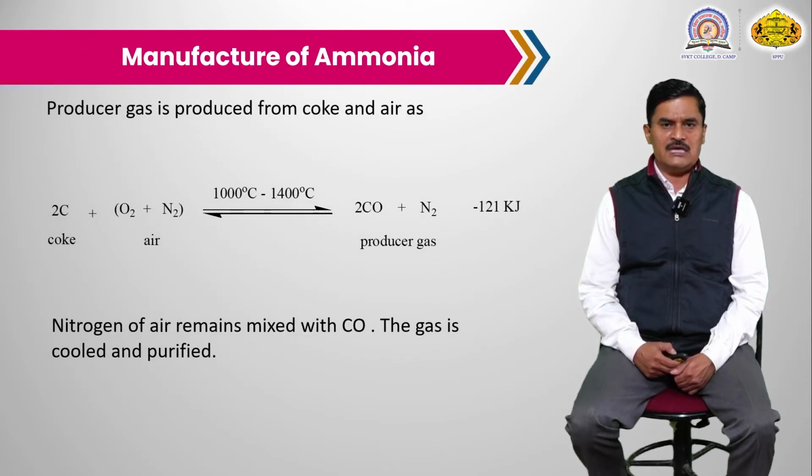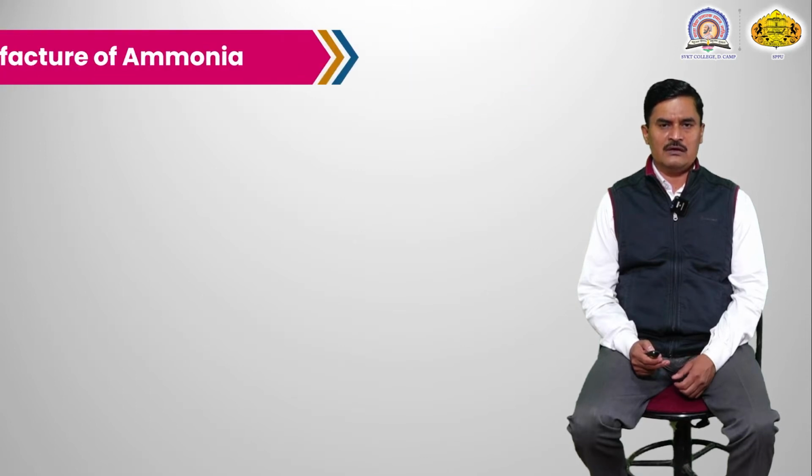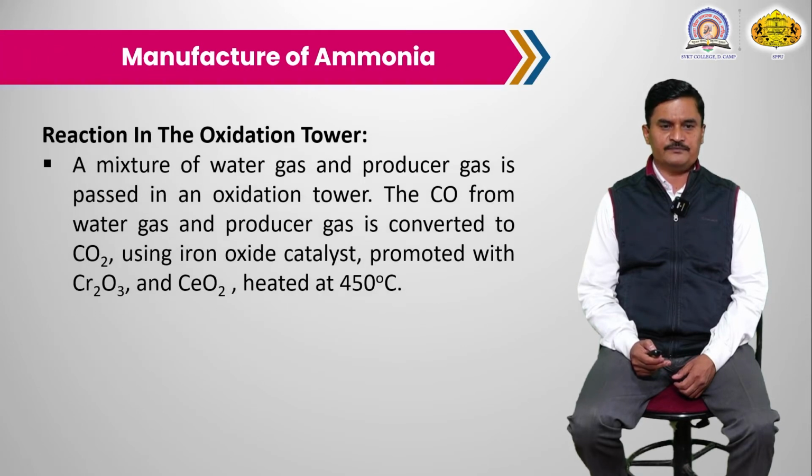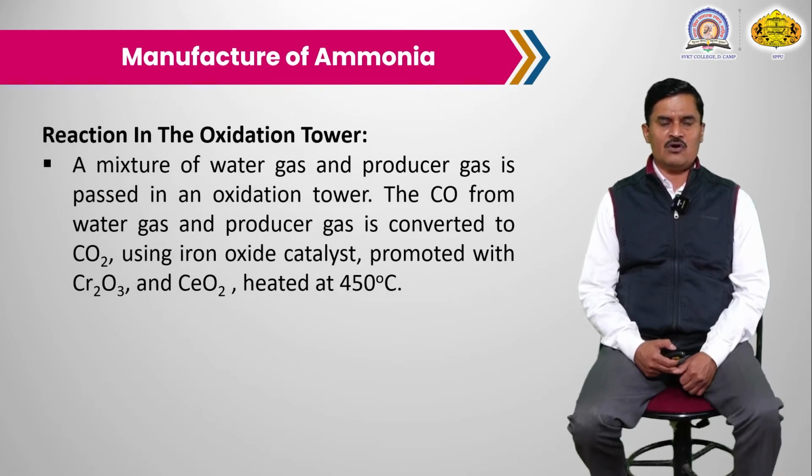Then the second raw material, the producer gas, is required in the Haber-Bosch process. Producer gas is obtained from coke, meaning carbon, plus air, which contains oxygen and nitrogen. The oxygen reacts with carbon and is converted into carbon monoxide, plus there is the nitrogen. This mixture is known as producer gas, meaning producer gas has carbon monoxide and nitrogen gas. The nitrogen of the air remains mixed with carbon monoxide, and this mixture is used for the manufacture of ammonia.